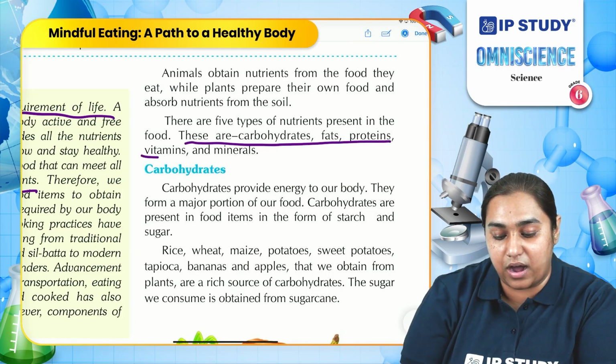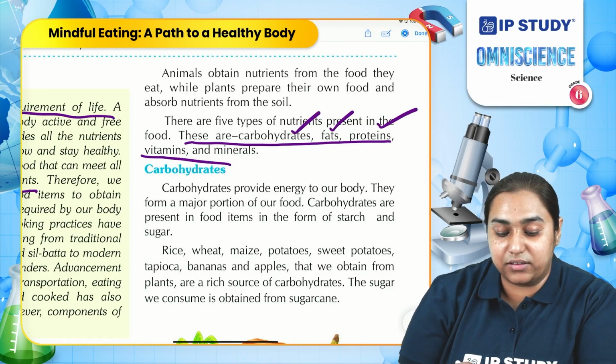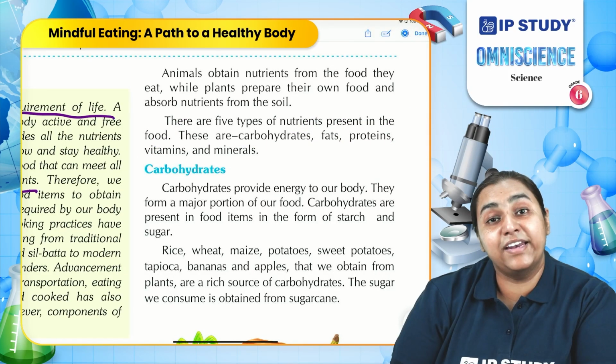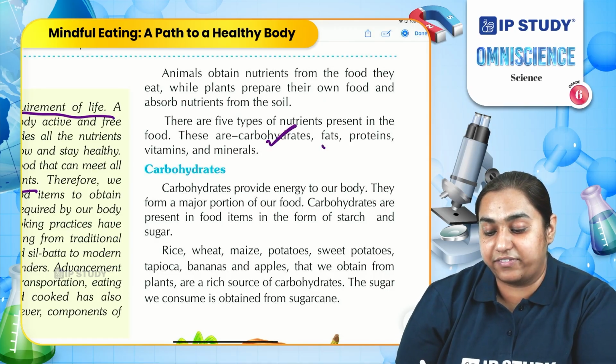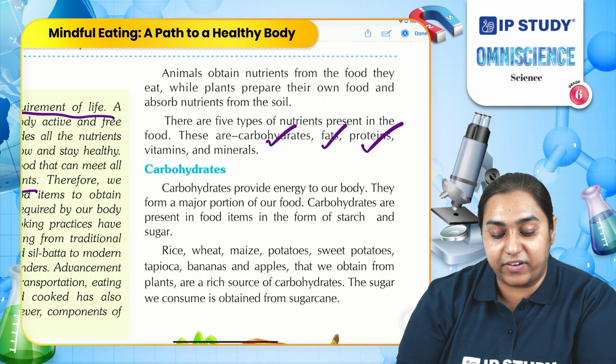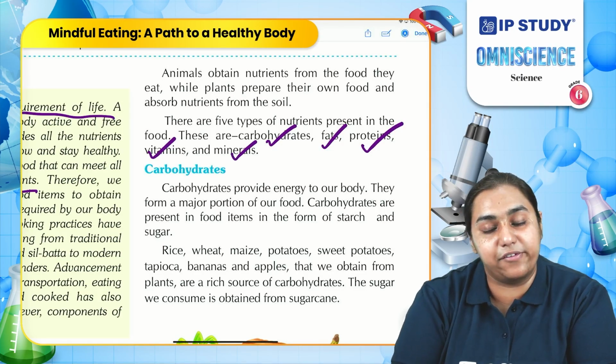In all the foods, there are 5 basic nutrients present. These nutrients are carbohydrates, fats, proteins, vitamins, and minerals. Let us learn each of them one by one.